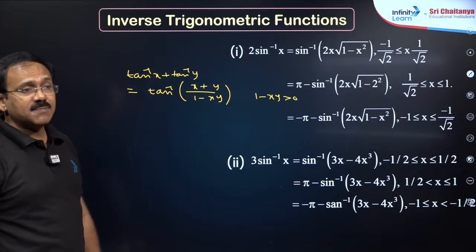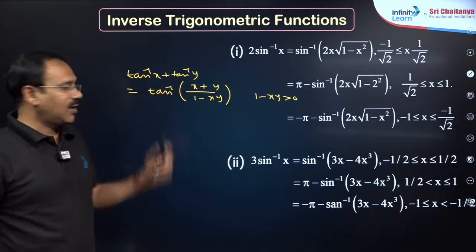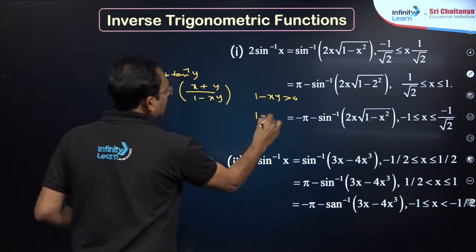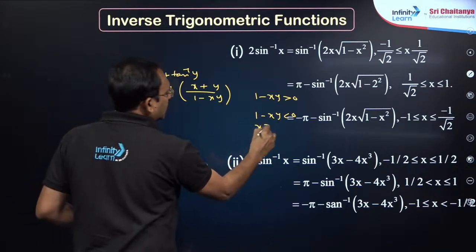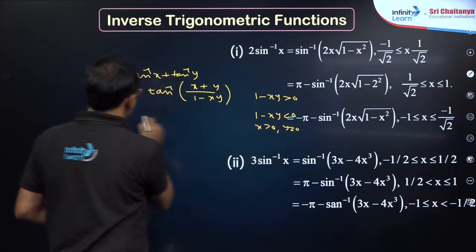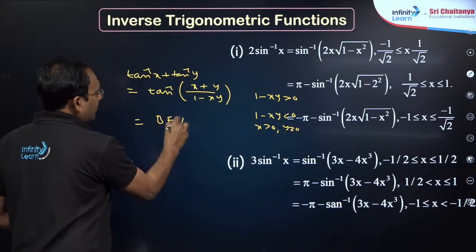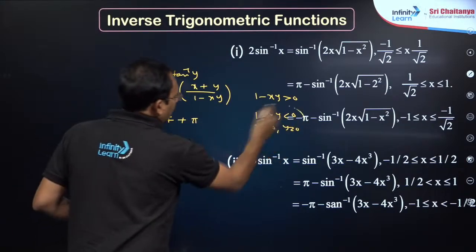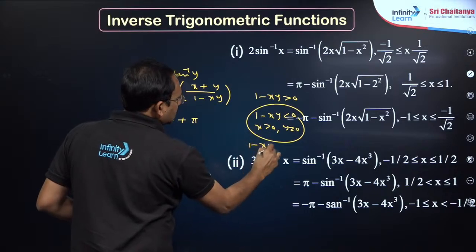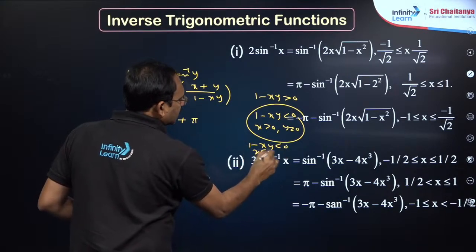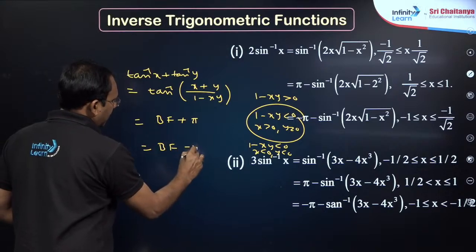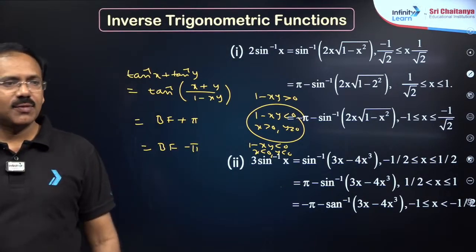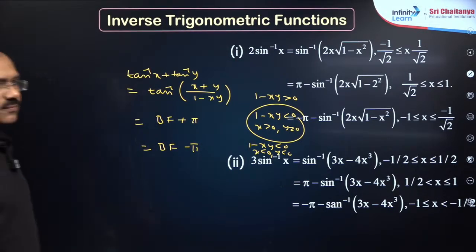If the denominator is positive, we are happy with the basic formula. If the denominator is negative, my dear friends, then check both x and y. If both x and y are positive, you can write the basic formula plus pi. If the denominator is negative and both x and y are negative, my dear friends, basic formula minus pi. Got it, dear students, this formula? All of you see this?